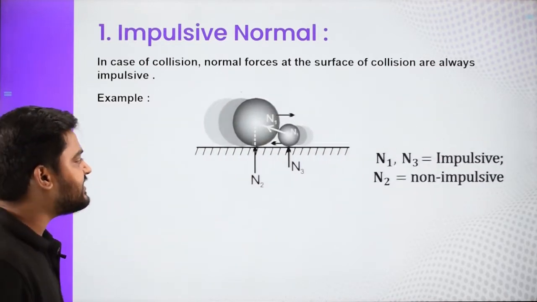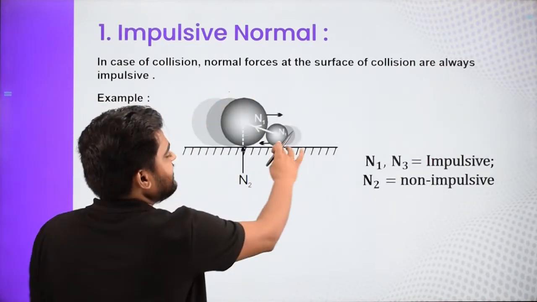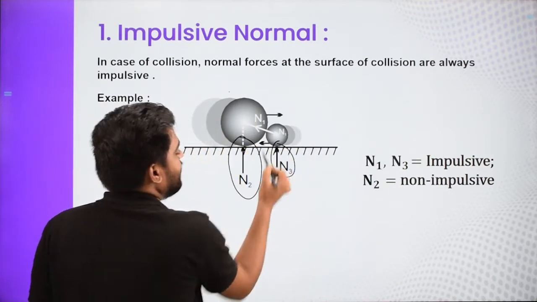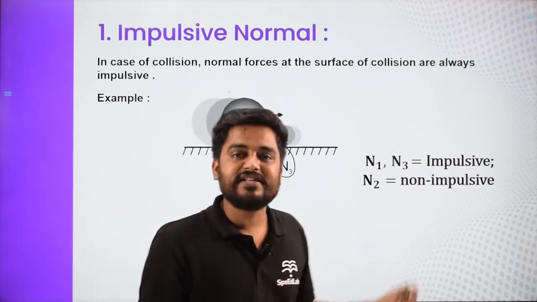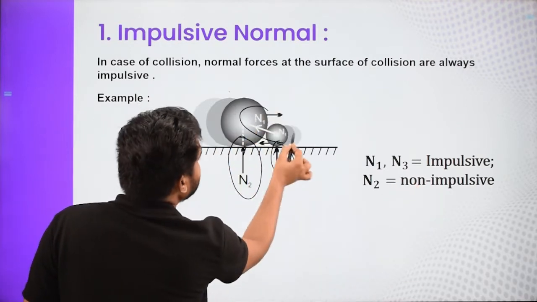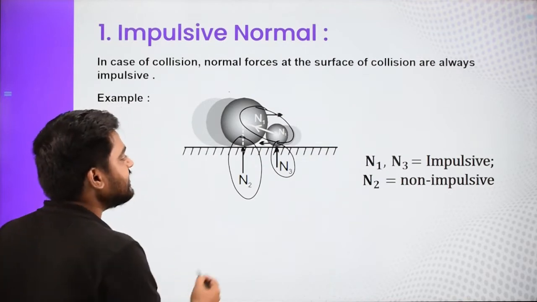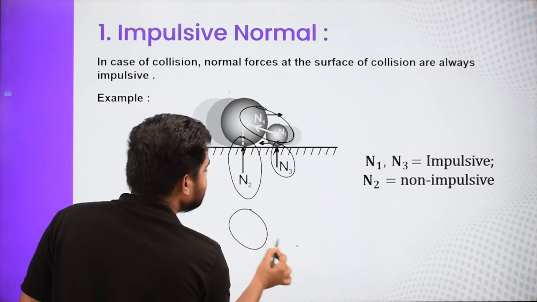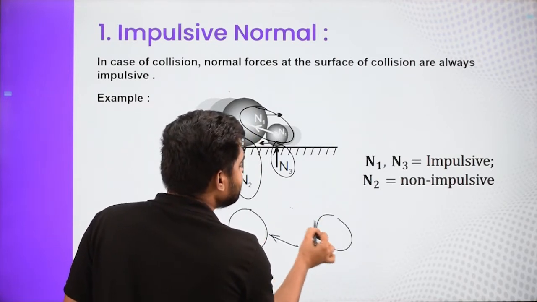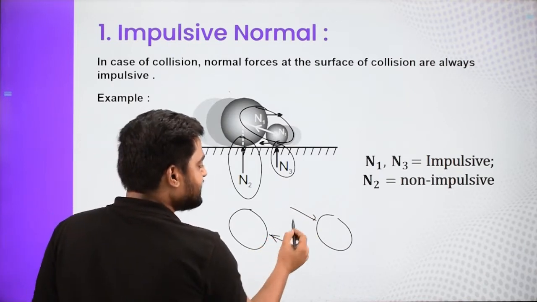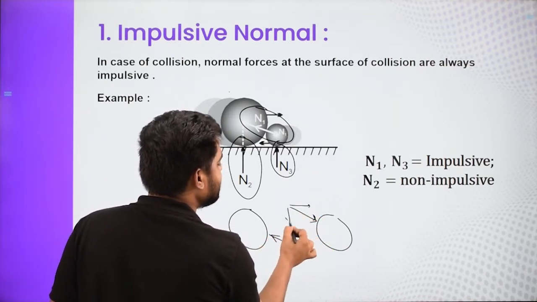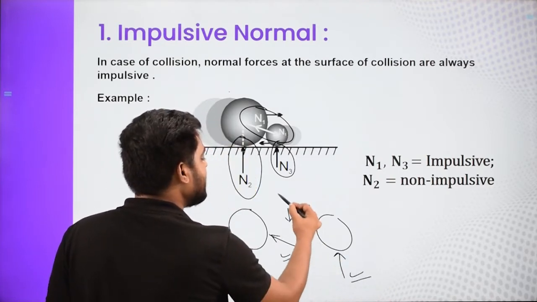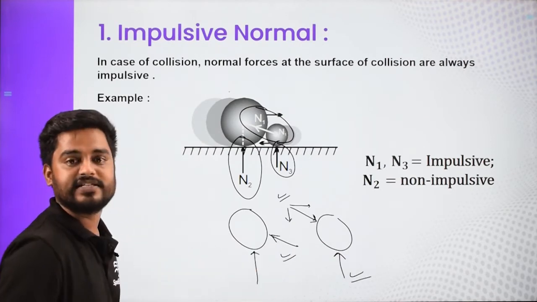One more case is when this block is moving in this direction and this block is coming from this direction, and collision is happening. Again, the normals with the ground are non-impulsive. But what about these? They are impulsive forces, they suddenly come. But here is the thing, one second. On the first block this is an impulsive force, and on the second block this is an impulsive force. This impulsive force has two components, one is this and another is this, so this also must be impulsive. So we will say this is impulsive, and this is impulsive, but this will be non-impulsive, right?